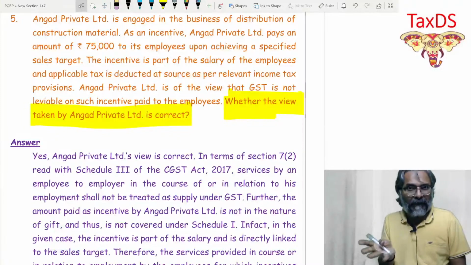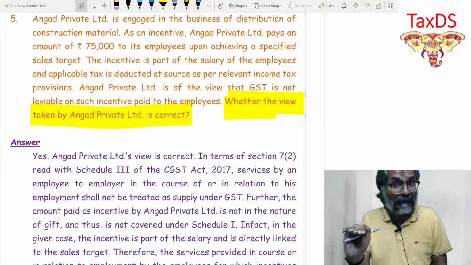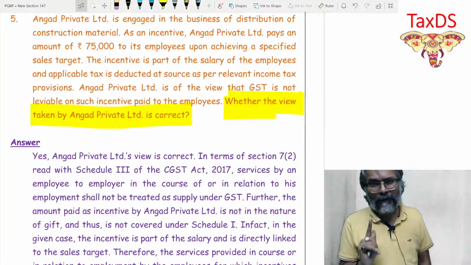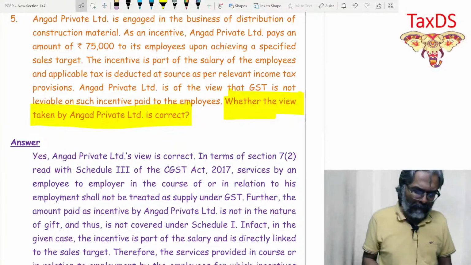But if you have a 50-50 kind of scenario, then in the first line you should not conclude. Conclude on the last line. Did you get this particular point which I just told you or not?